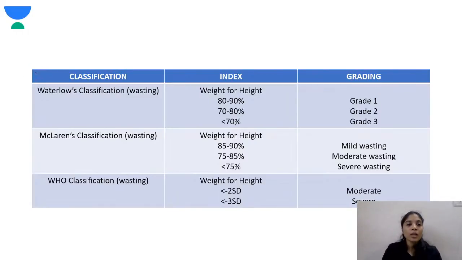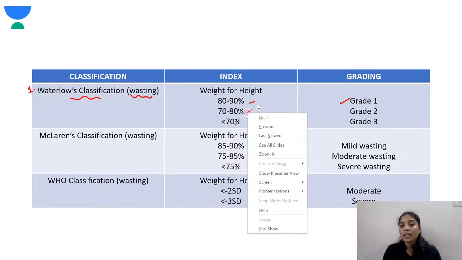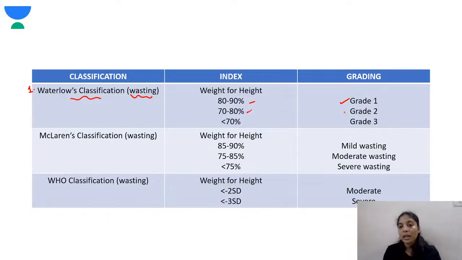So the first classification where we use weight for height is Waterloo's classification, which indicates wasting. If the weight for height is between 80 to 90%, then it is grade 1 of wasting. If it is between 70 to 80%, then it is grade 2 of wasting. And if it's less than 70%, it is grade 3 of wasting.